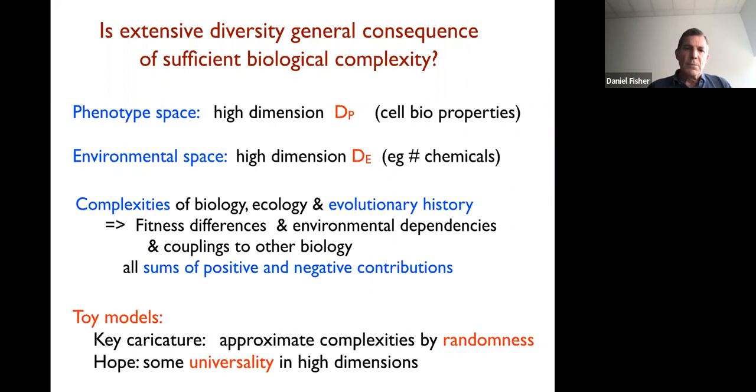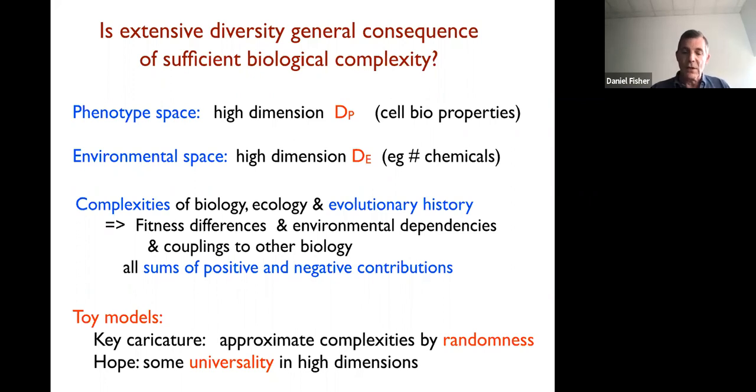So what is the basic assumption we want to make here? It's that the complexities of the biology, the ecology, and most particularly evolutionary history mean that fitness differences, how growth rates depend on the environment, how things couple to other biology and so on, are likely to be the sum of positive and negative contributions. If they were just uniformly beneficial, then any mutation would have already come in a big microbial population. Okay. So how can we characterize it? Once it's the sum of positive and negative contributions, a natural characteristic is to approximate that by randomness.